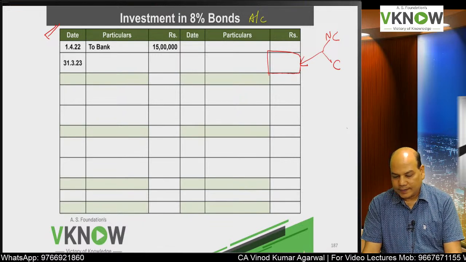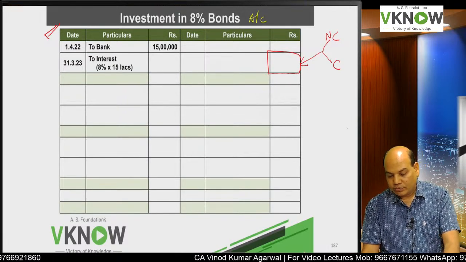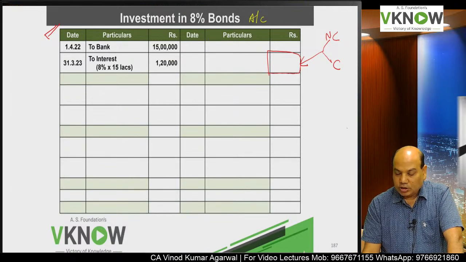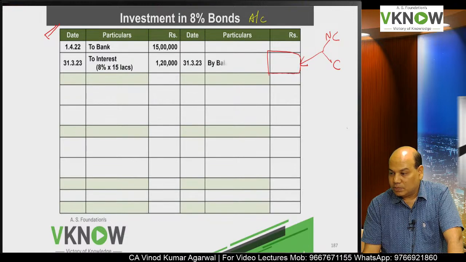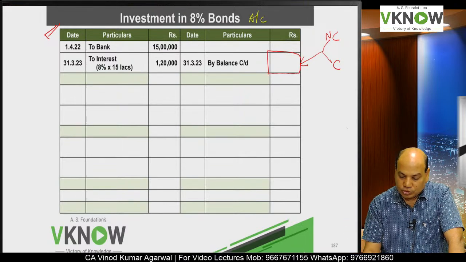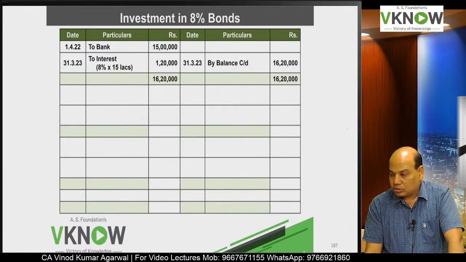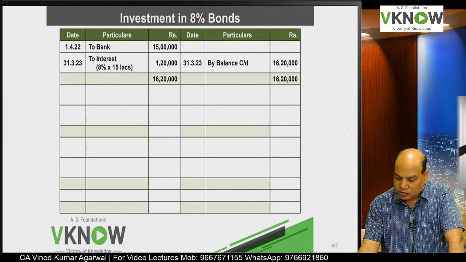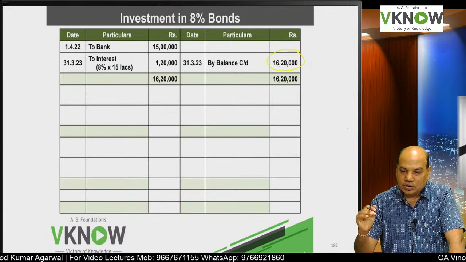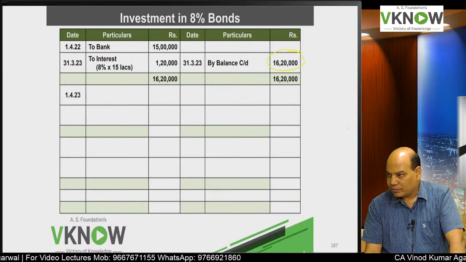31st March 23, what will happen? Interest will accrue. So to interest, 8% of 15 lakh, 120. And then you will write 31st March 23 by balance carried down, because the amount will be received on 1st April. On 31st March, we are going to show 16,20,000. So this is my balance, and we have to present in the balance sheet some portion in current and some portion in non-current. Okay, that is the test.